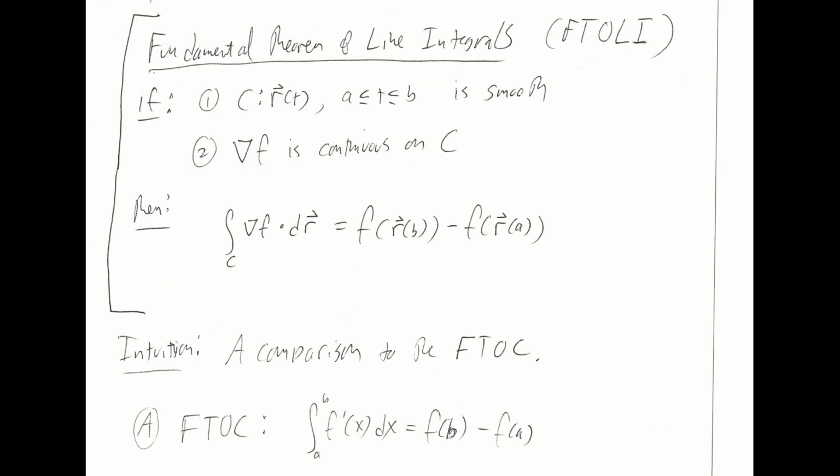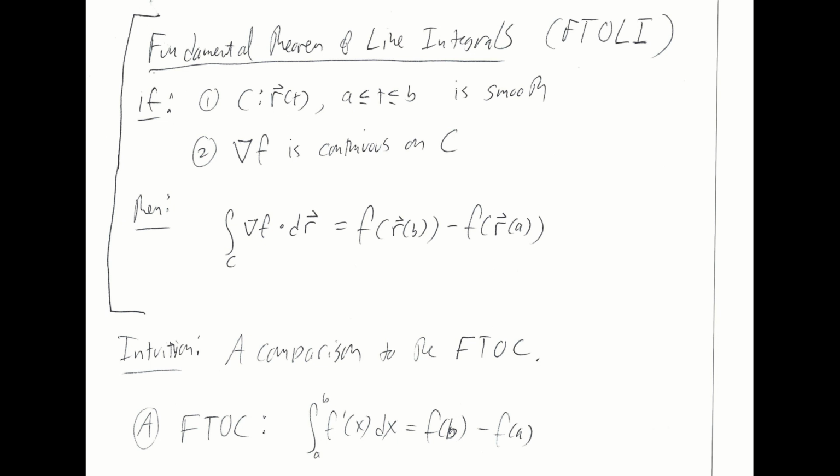So, let's discuss this first new version of this idea, known as the fundamental theorem of line integrals, FTOLI for short.